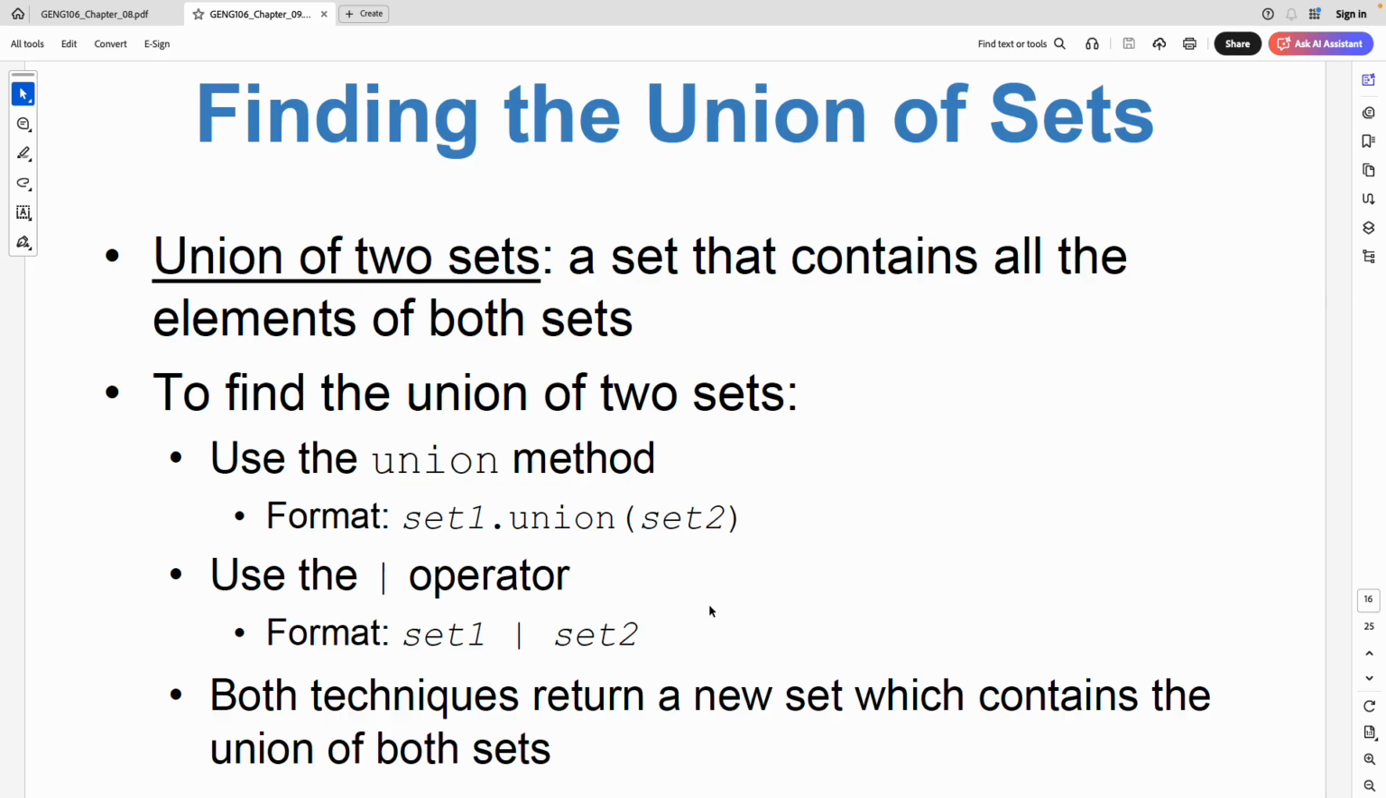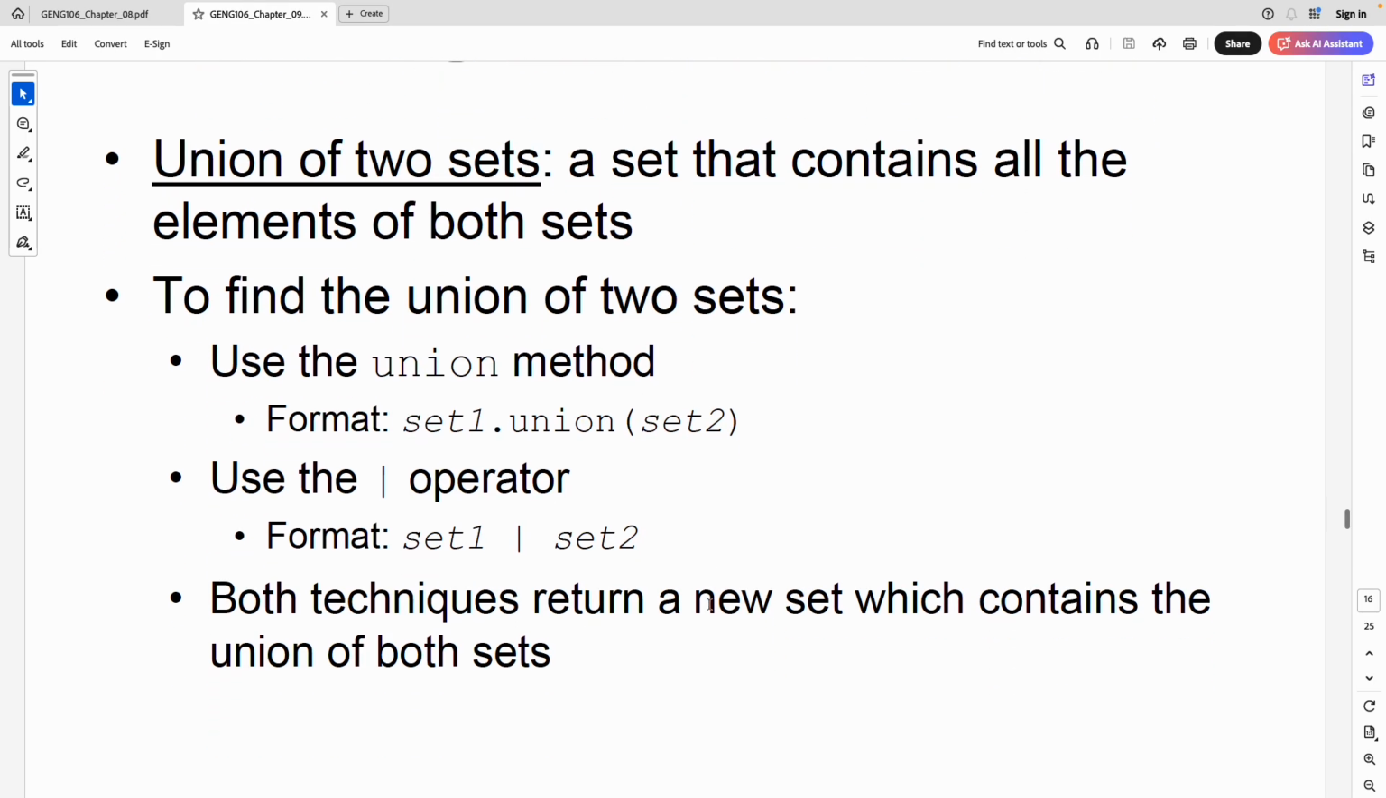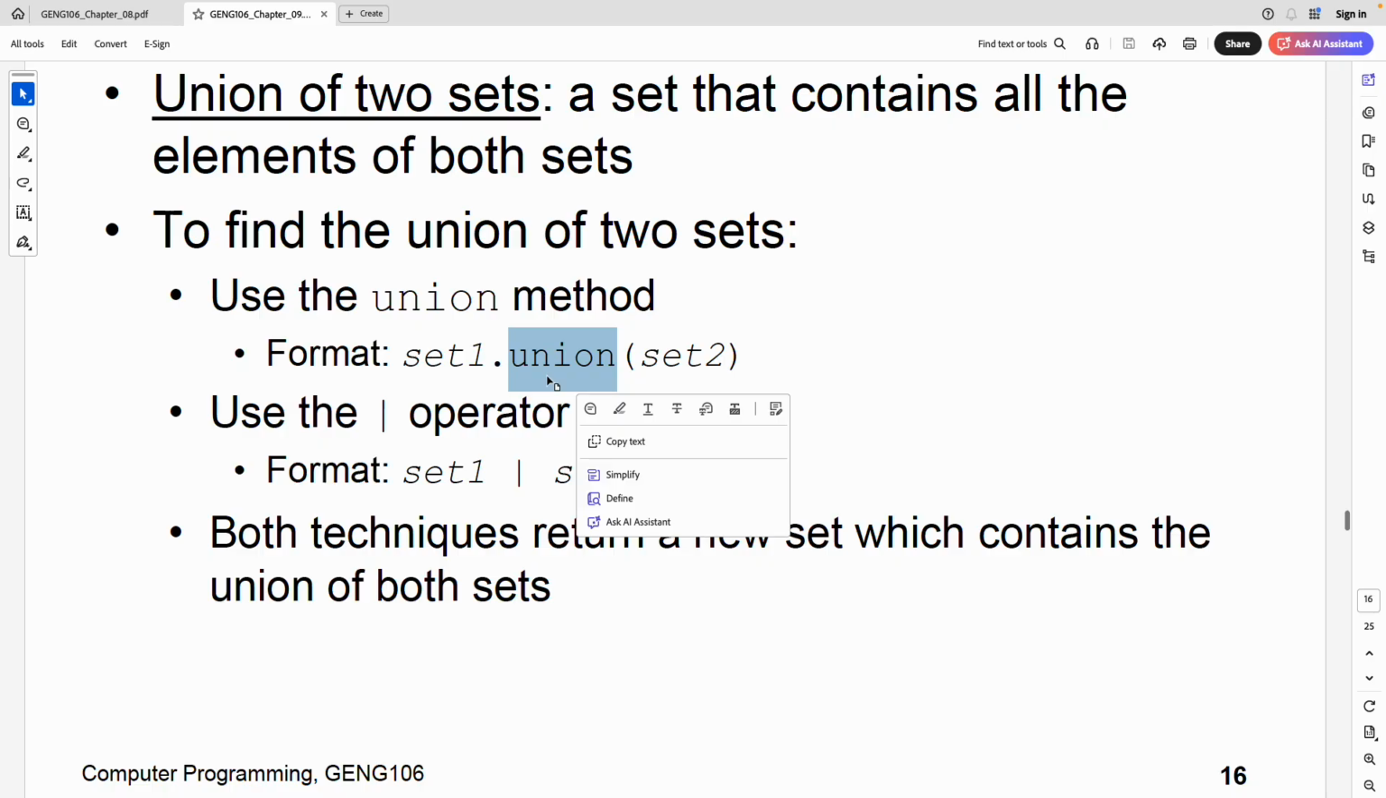In Python, what is that? Well, you have these two sets, set 1 and set 2. I want to take the union of them. Then how can I do it? Well, I can use this union function, set1.union(set2). It gives me a union of that set. What is a union of two sets?